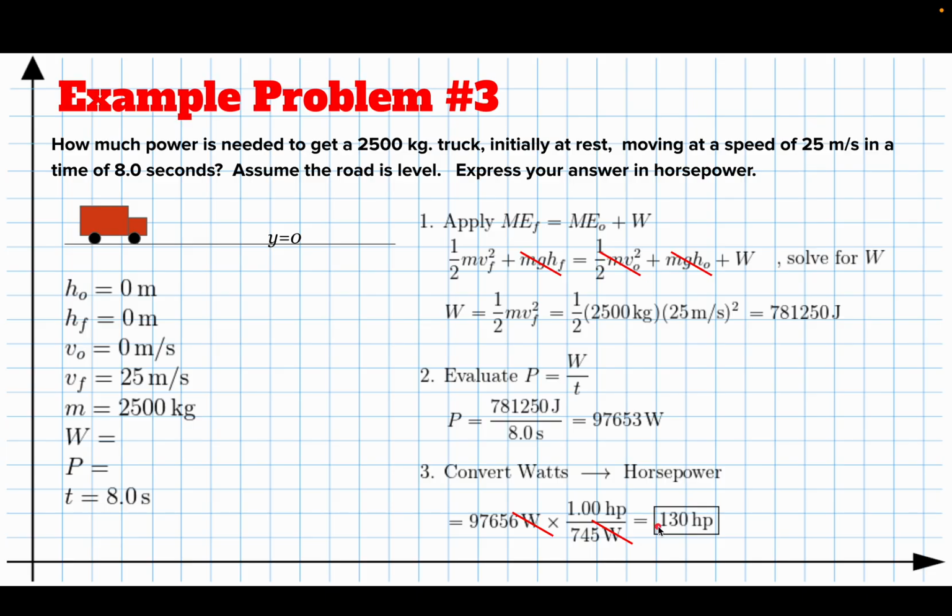Okay, so that's a problem that involves both the conservation of energy, and the new idea that power is the work divided by the time. So you're going to solve some problems. The first couple are rather easy. They're like example 1 and 2. And then the second batch, the second half of that assignment, is a little more complicated problems that involve 2 steps, solving the energy conservation for one thing and then using that here, or maybe using this to find W and then using this to find something else. Okay? All right, so good luck.